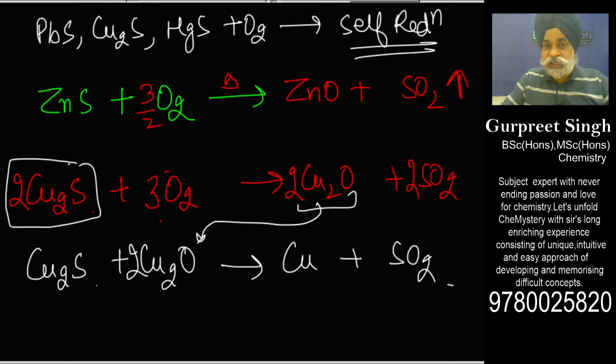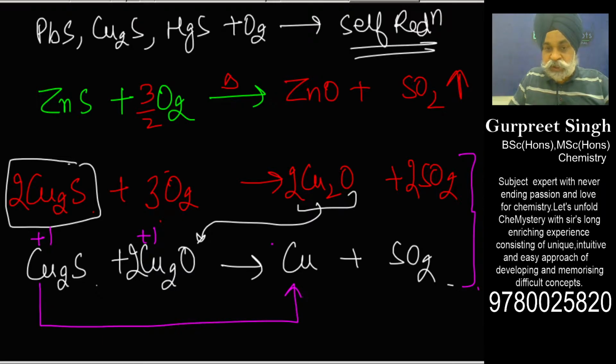Now this again is a very interesting viewpoint. I would suggest all of you go through these two reactions, or any reaction of self reduction, from the point of view of redox. That is very, very interesting. How could it be so interesting? Because here the copper is in +1, this also is in +1, and if I do the balancing, it would come to 6.